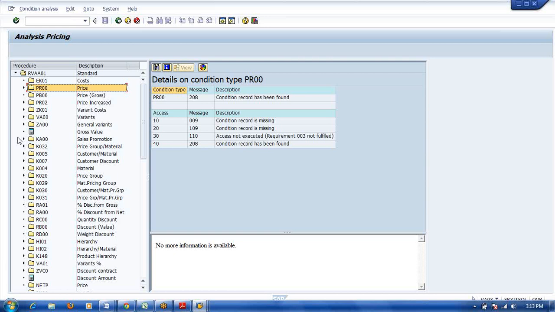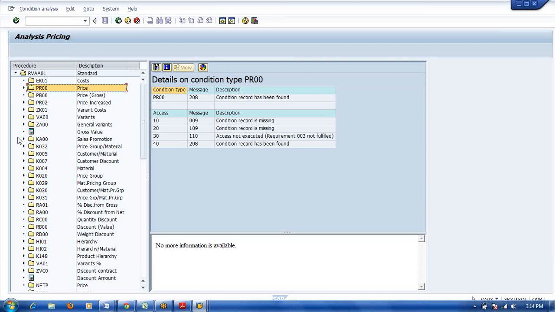That COPA pricing procedure we will use if you want to post any expenditure at the time of billing in the COPA module only. Normally we won't post any values directly in COPA. Normally we will post in FI, and those values will come. Normally if you post billing, at that time discount and rebate we will enter.